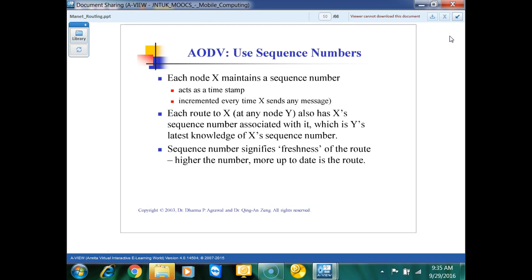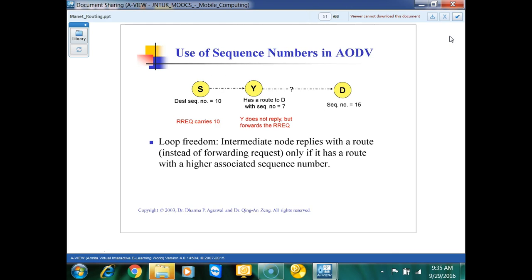So if your sequence number is higher, okay, that means your data packet is up to date and your route is also up to date. There is no need to change any route there. Your route is up to date. We are maintaining the sequence. Okay. So we will see how we actually use it. This is how we can use the sequence number in AODV.